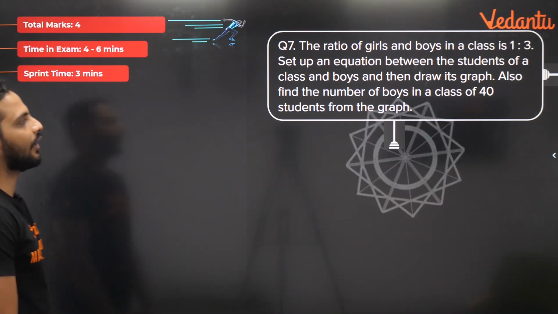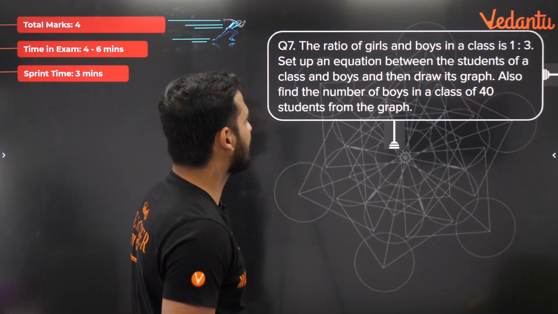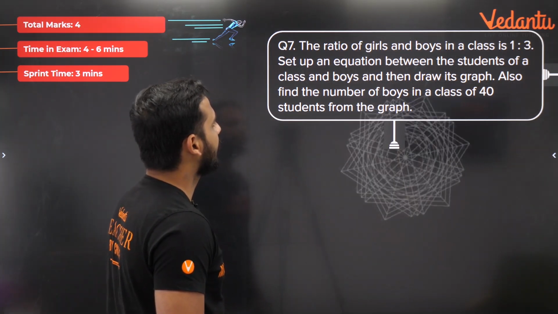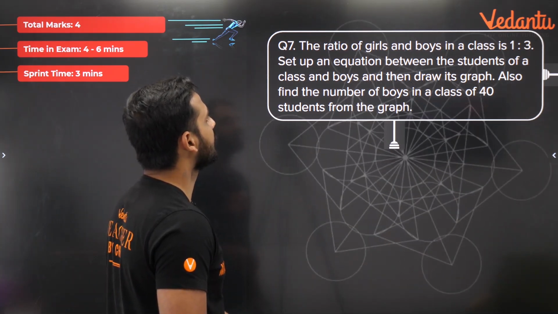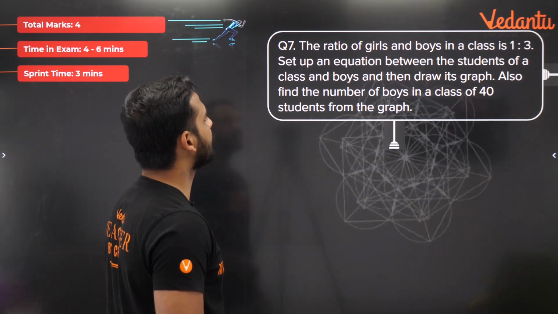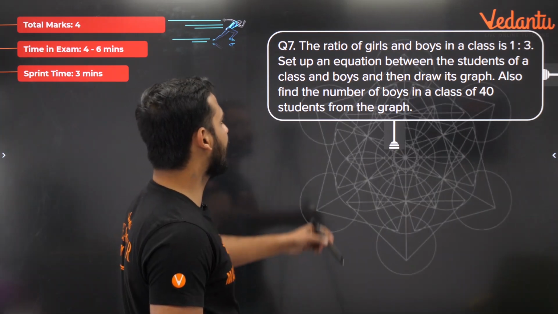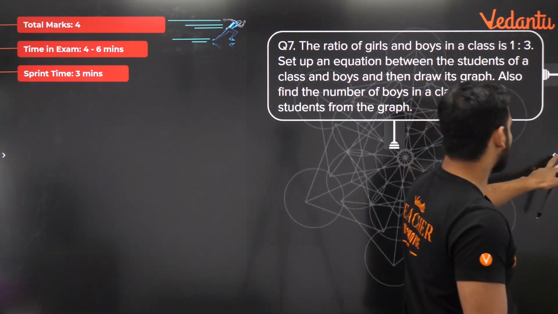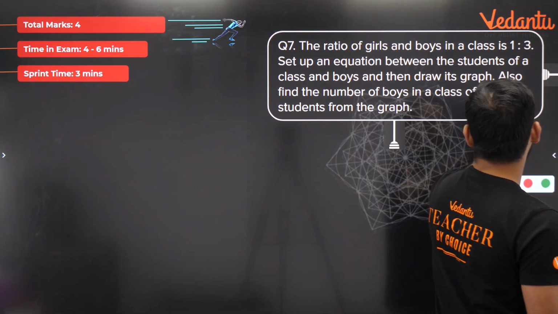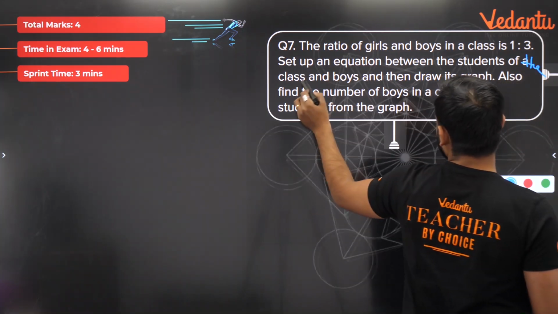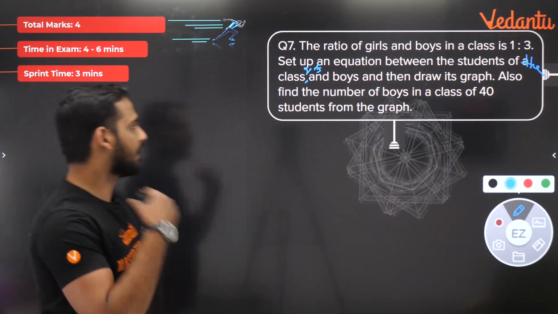The ratio of girls and boys in a class is 1:3. Set up an equation between the girls and boys of the class, and then draw its graph.